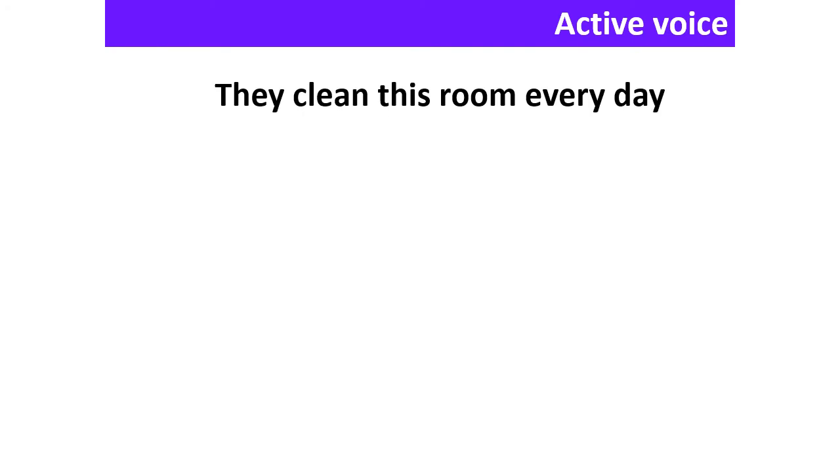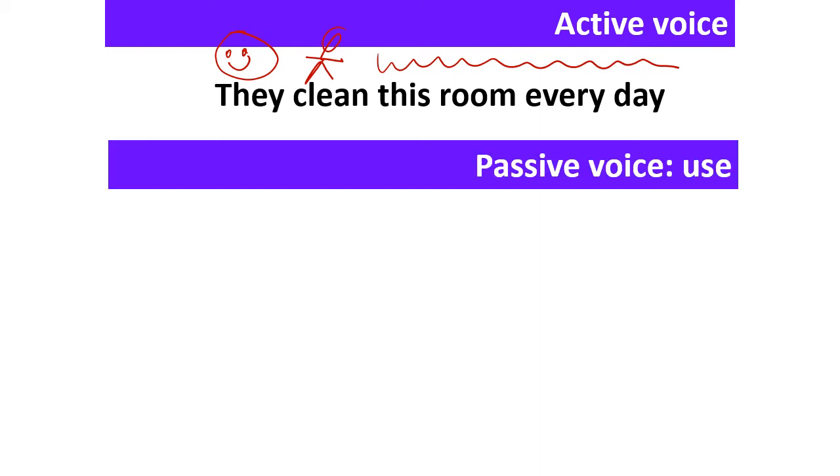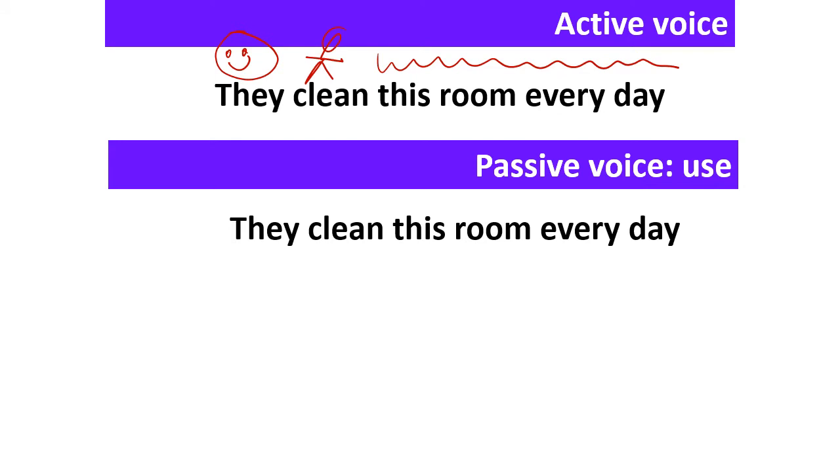As I have told you before, most of the time we speak in active voice, using sentences like this. They clean this room every day, following this order. First of all, a subject, then a verb, and afterwards the rest of the complements. But what's the reason why sometimes we have to speak in passive voice? Well, let's take this sentence again as an example.